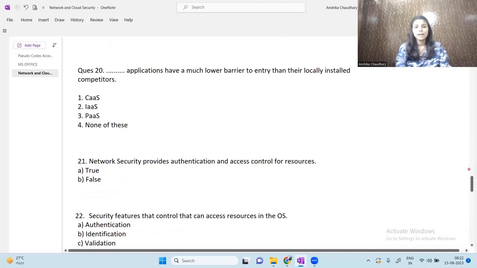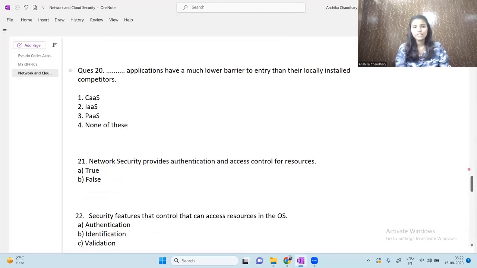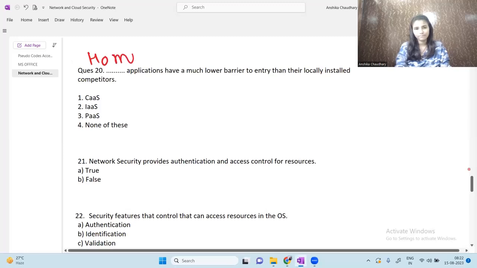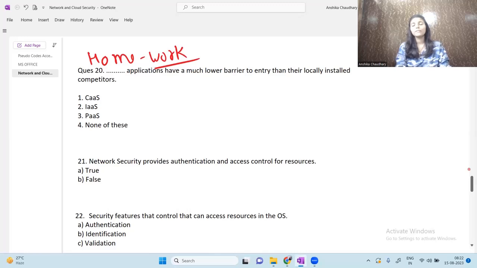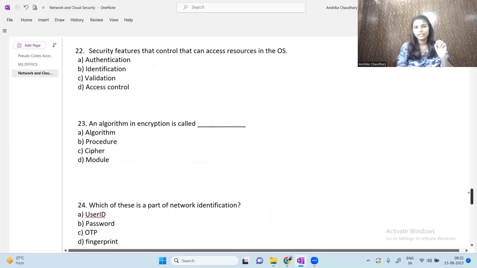Next question is: applications have a much lower barrier to entry than their locally installed competitors. CaaS, IaaS, PaaS, and none of these. So the answer of this question you have to tell in the comment section. You can also search on Google, but make sure to prepare the theory of these. Okay. So you have to answer this question in the comment section. Moving on to the next question.